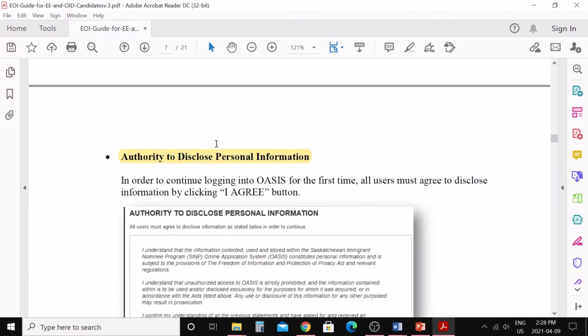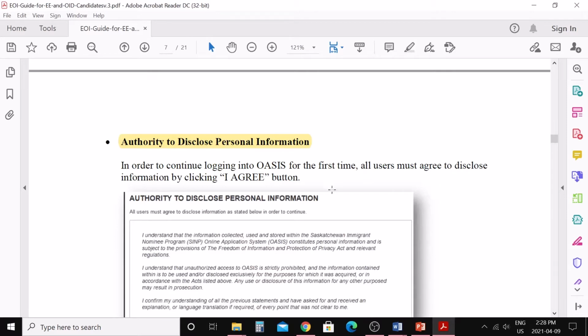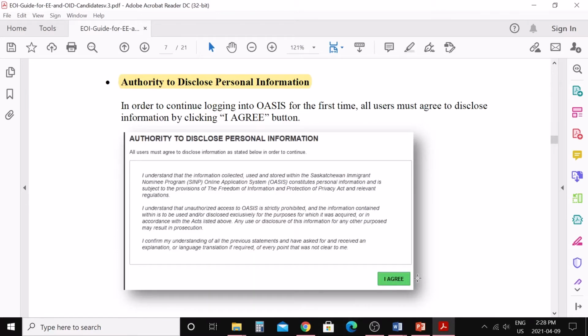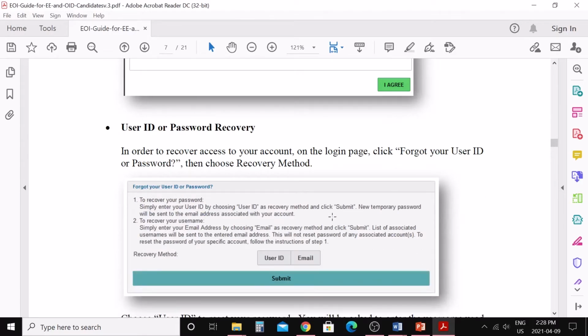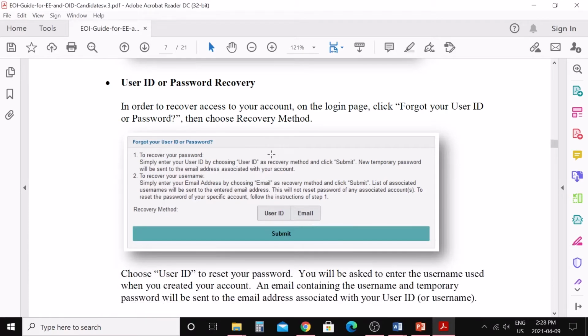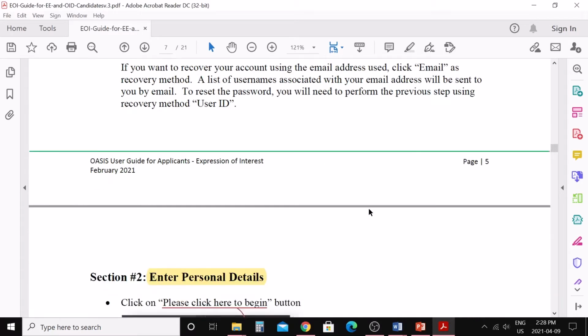Next is authority to disclose personal information. That's what you need to agree to. Click on I agree here, and then you go next. This portion is for you if you forgot your password somehow in future, you can use it, but right now we're just going to skip it and go next.